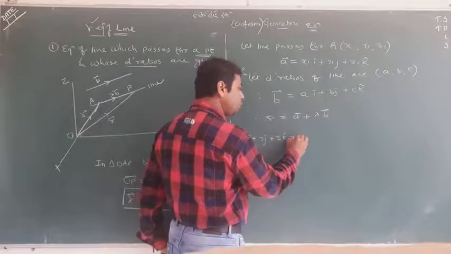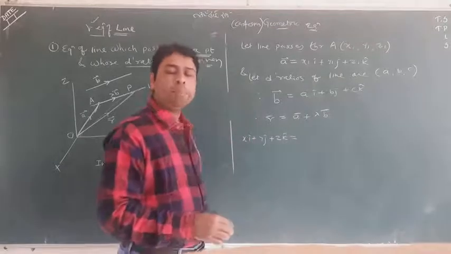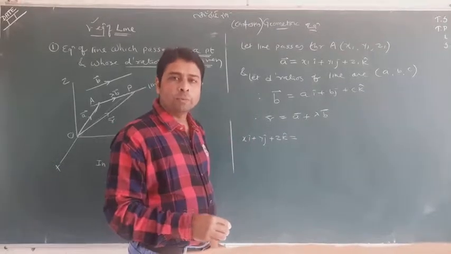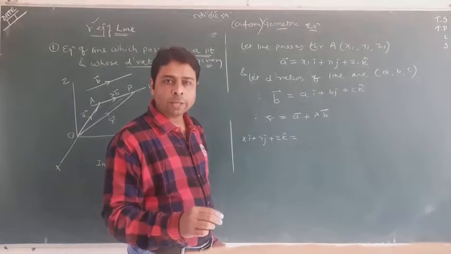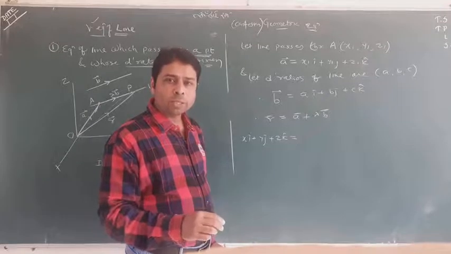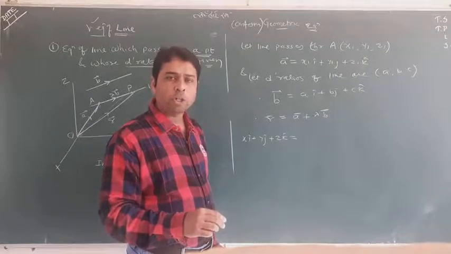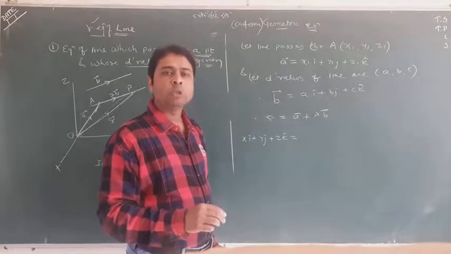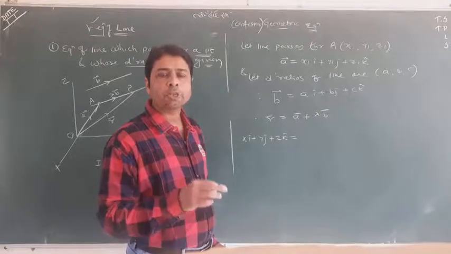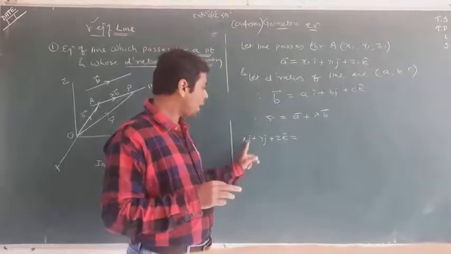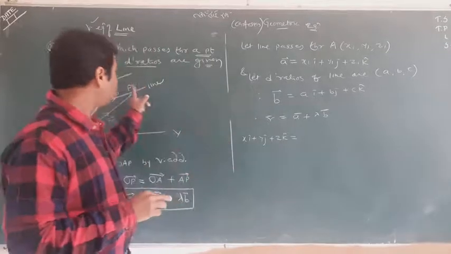Remember students, the variable point on the line is always called small r vector, and when you convert that into Cartesian form, you will always say xi plus yj plus zk. x, y, z are the variable point.